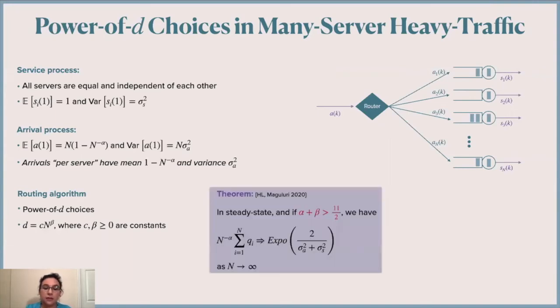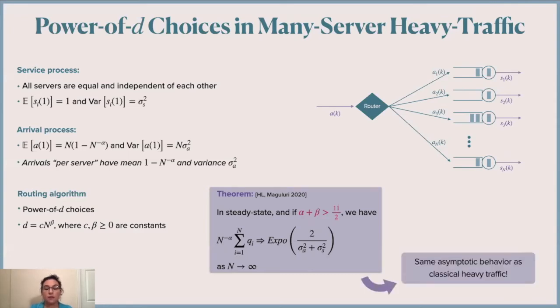So our theorem says if alpha plus beta is greater than 1 and a half, then we have that the scaled total queue length will converge in distribution to an exponential random variable, which depends on sigma_a squared and sigma_s squared. And this is very similar to the asymptotic behavior in classical heavy traffic. In classical heavy traffic, we also have convergence in distribution to an exponential random variable.